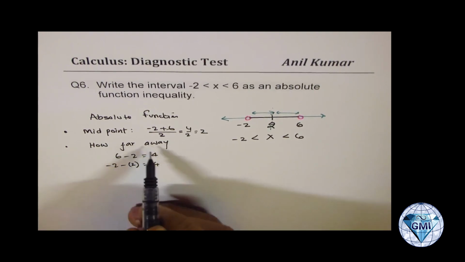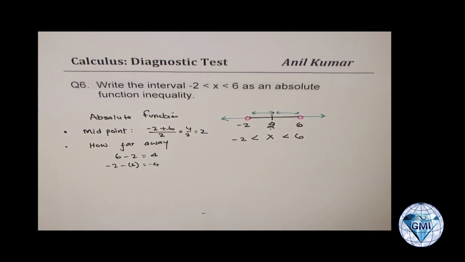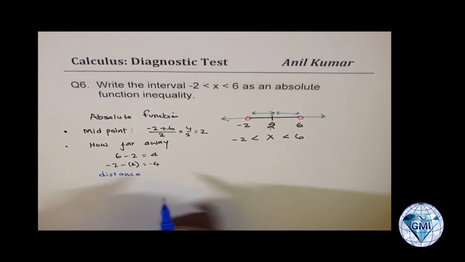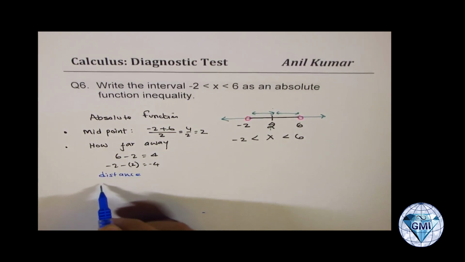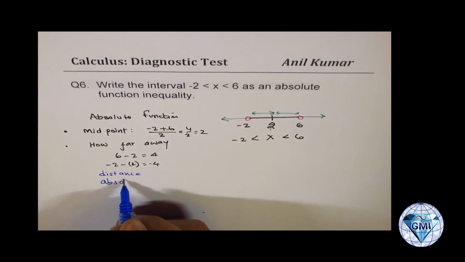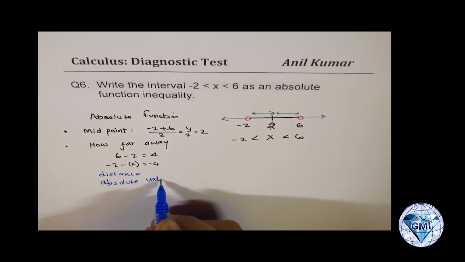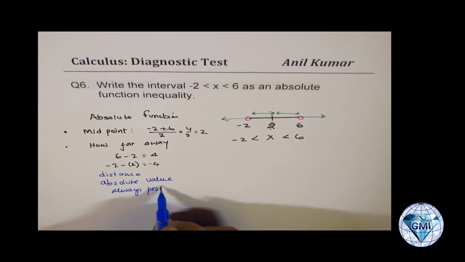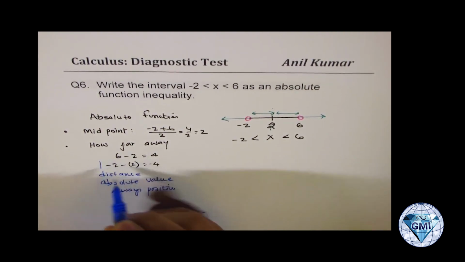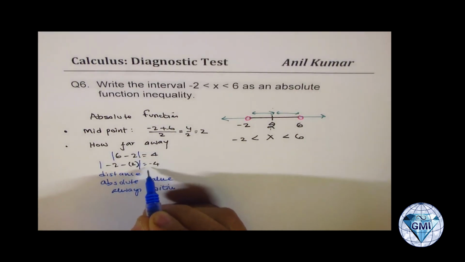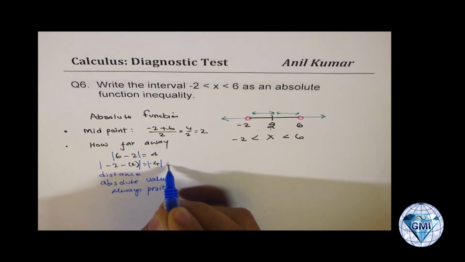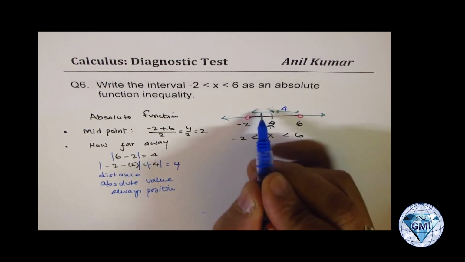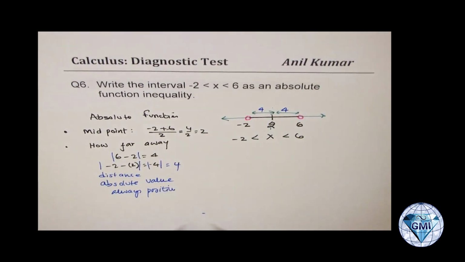However, when we say how far away, we are talking about distance, which means absolute value, which is always positive. So we normally write this in these terms: absolute value, and the absolute value of -4 is 4. You get an idea, right? So we are 4 units away from the center 2.